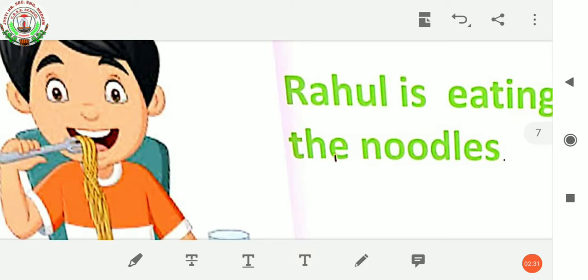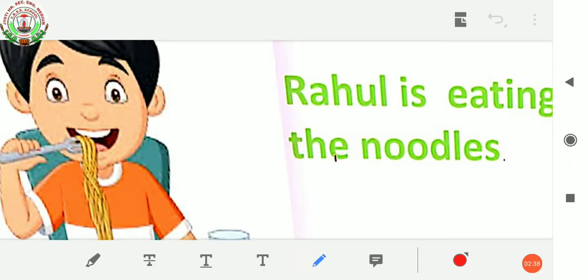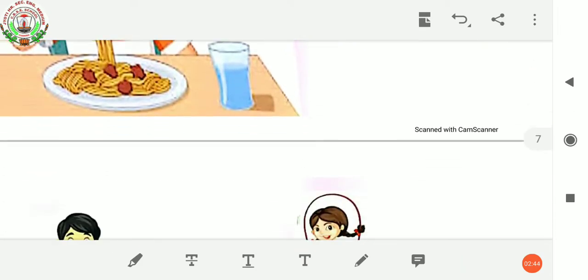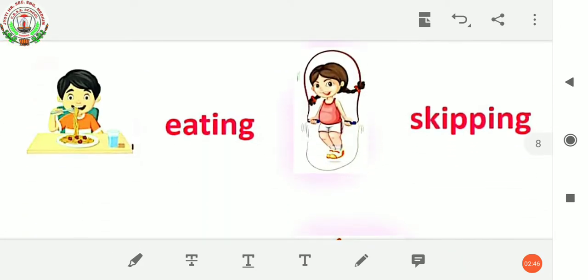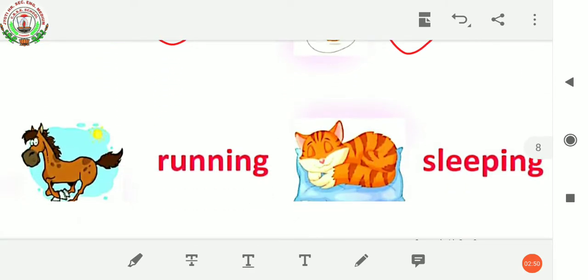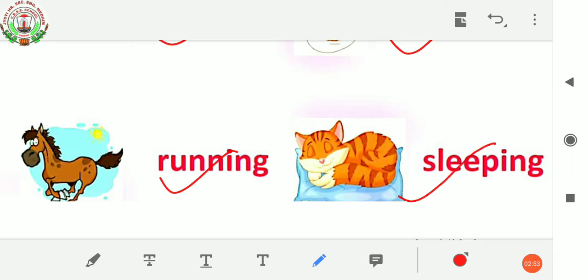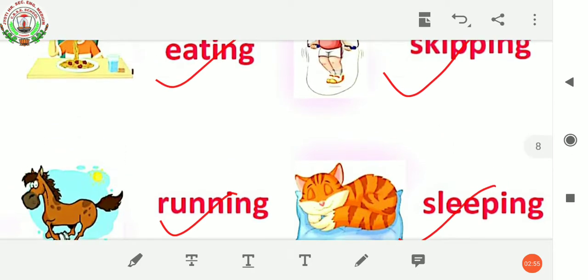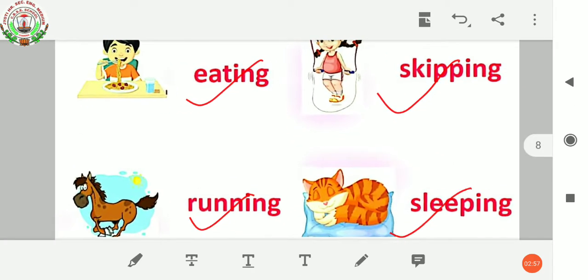What action is performed by this noun here? Rahul is eating. So eating is an action word. Here we have eating, skipping, running, sleeping. These are all action words. So you can tell these are verbs.